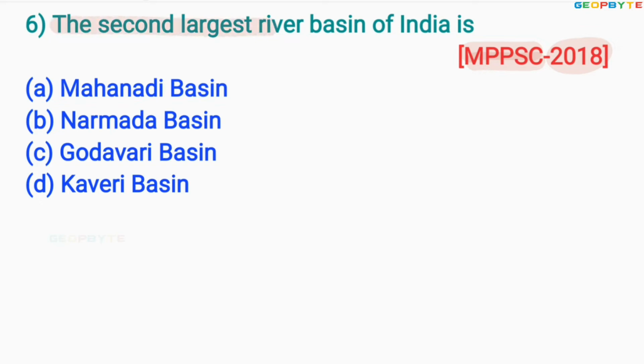The second largest river basin of India is option A Mahanadi Basin, option B Narmada Basin, option C Godavari Basin, option D Kaveri Basin. The correct answer is Godavari Basin, option C.